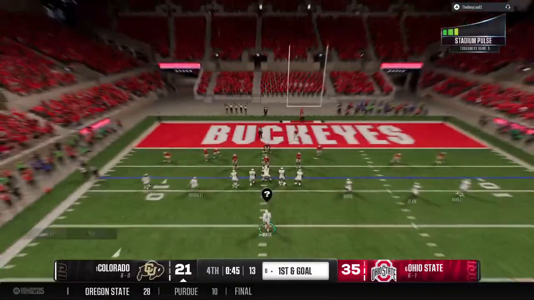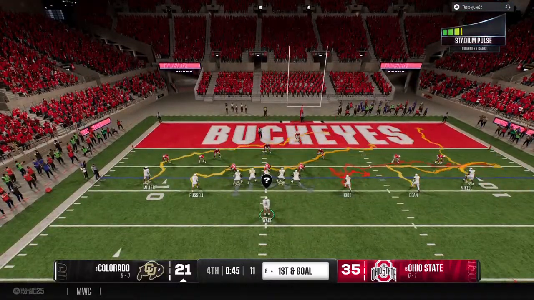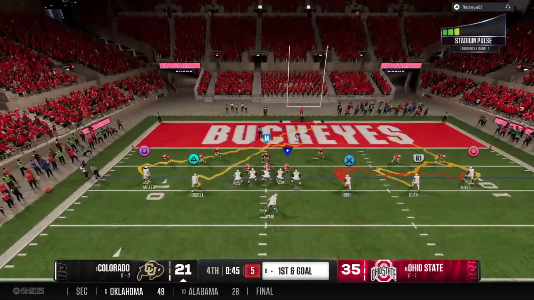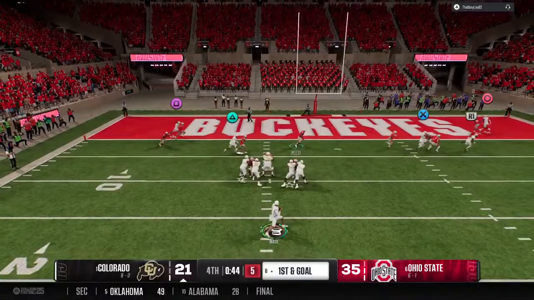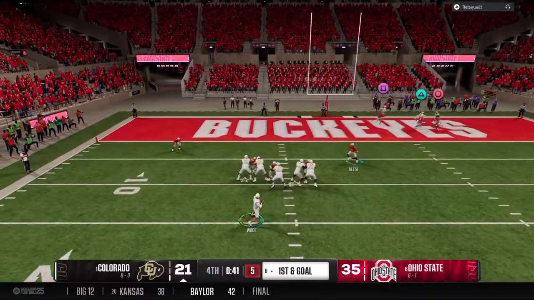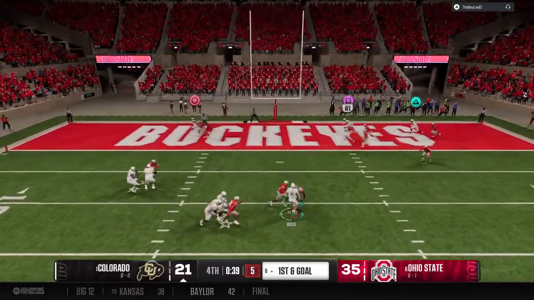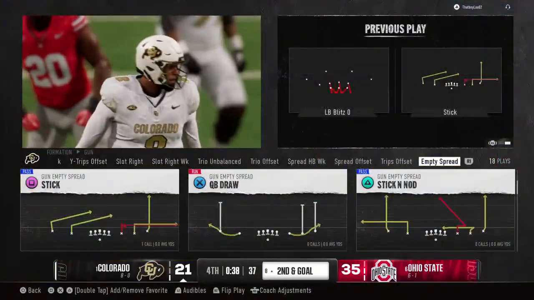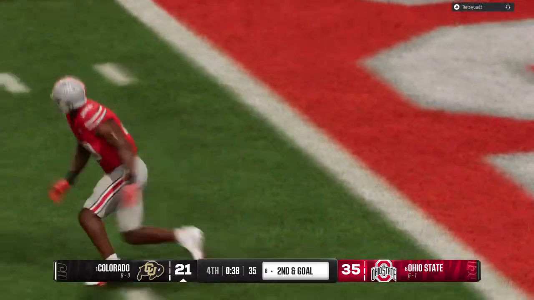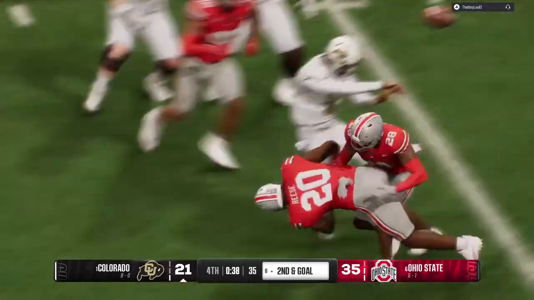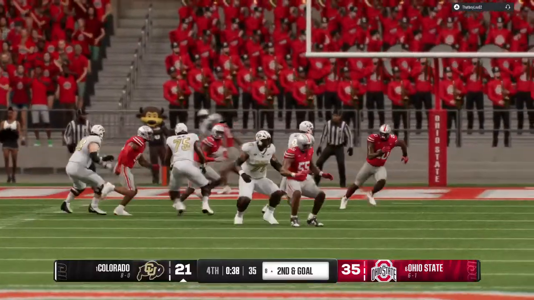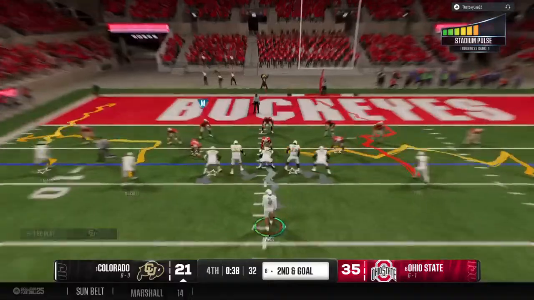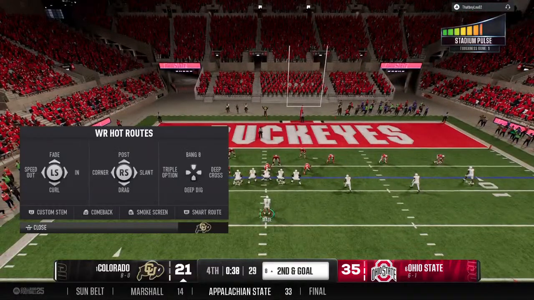The Buffaloes looking to finish the drive here. It's 1st and goal. To the air, it's Wade. The pocket breaking down. Trying to get the throw off. Able to get the pass away, but took a hit that time. Well, the pass rush does a good job of chasing him out of the pocket. He's trying to buy some time looking downfield, but he better be careful being too patient. He gets hit as he throws this football, and it falls incomplete. 2nd down and goal.